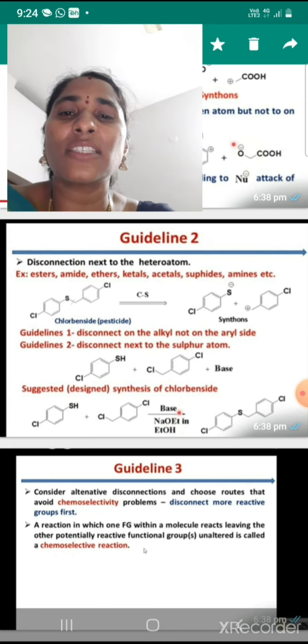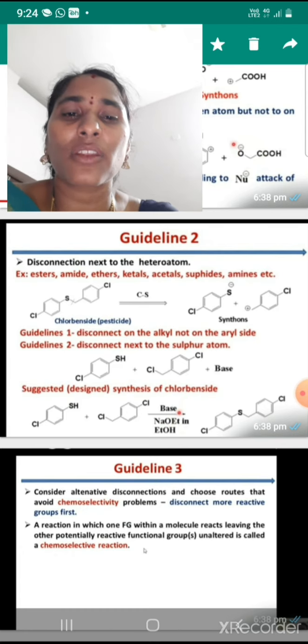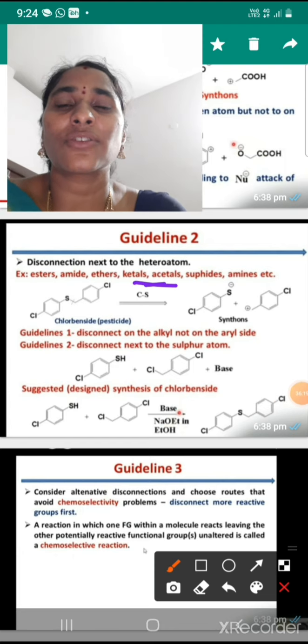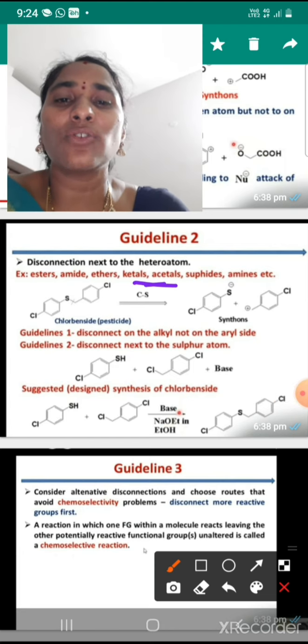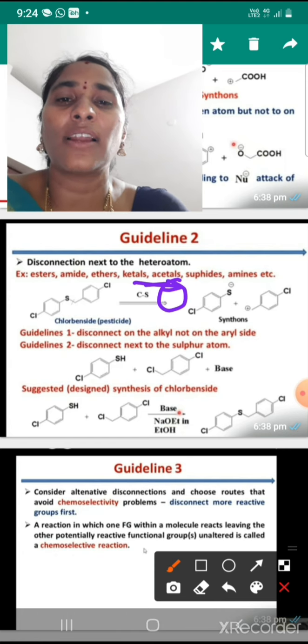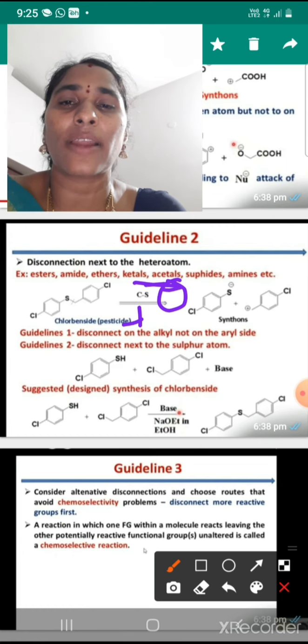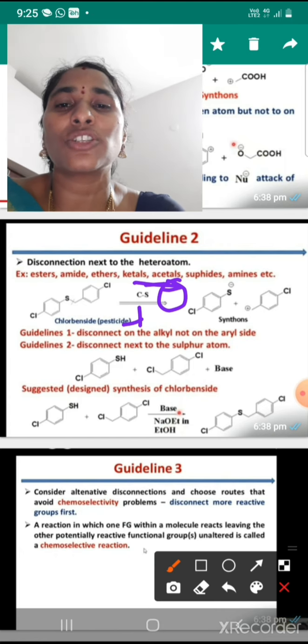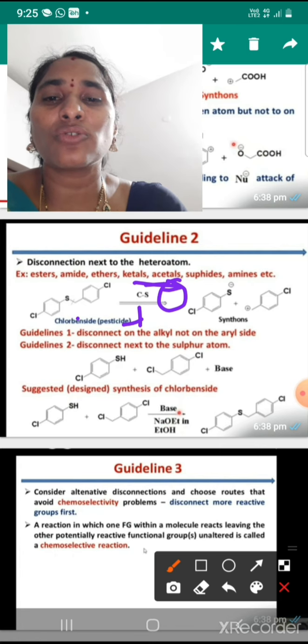Here the first one is the carbon-to-sulfur linkage. Which one is more electronegative here? Sulfur is the more electronegative group, so sulfur acts as the nucleophile and carbon gets a positive charge. The more electronegative group takes electrons and acts as the nucleophile. Loss of electrons gives the atom a positive charge; here carbon loses electrons, so carbon gets a positive charge and sulfur gets a negative charge.